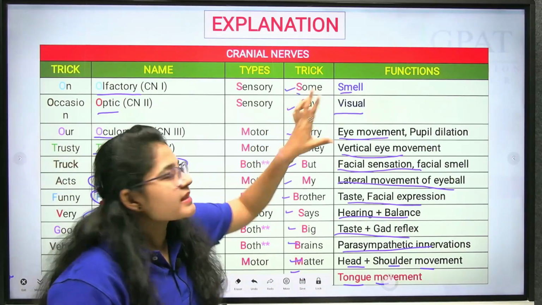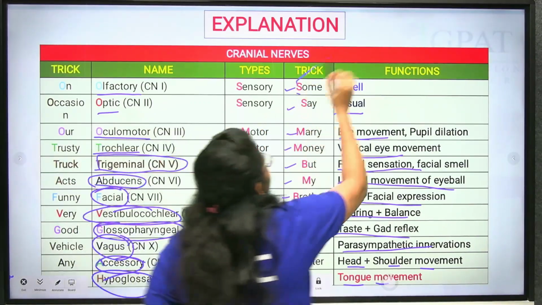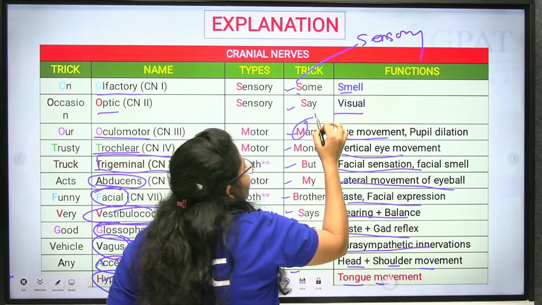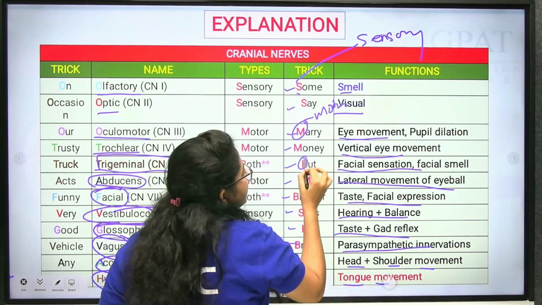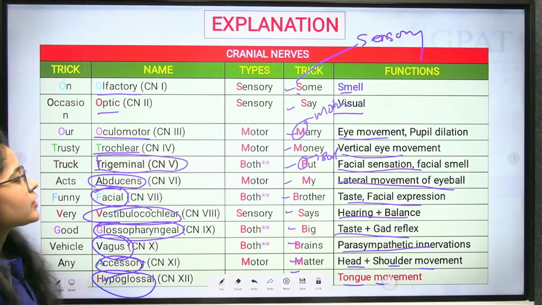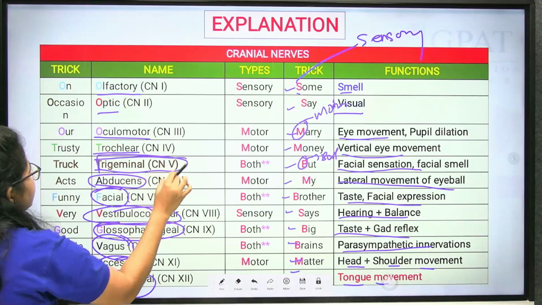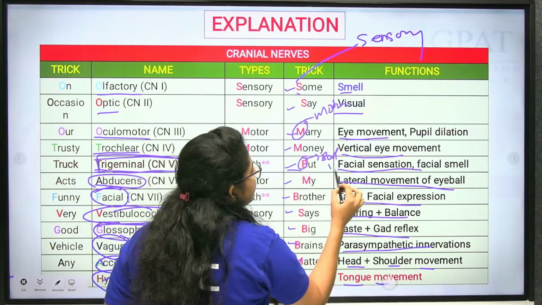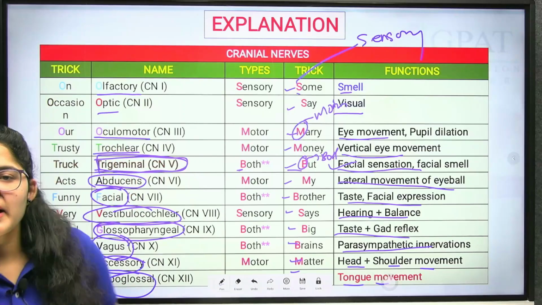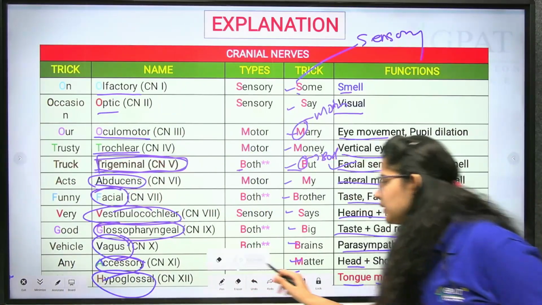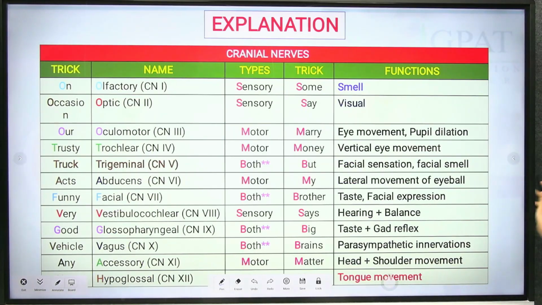Here S stands for sensory nerve, M stands for motor and B stands for both. Clear? Clear everyone? So now the question was for trigeminal. Trigeminal nerve has the B, means it is both a sensory as well as a motor cranial nerve. Clear? Okay. Do remember this chart. You can take a screenshot for your practice.